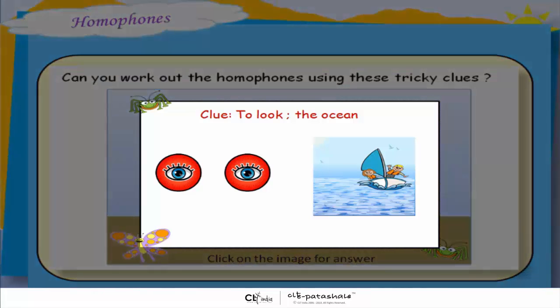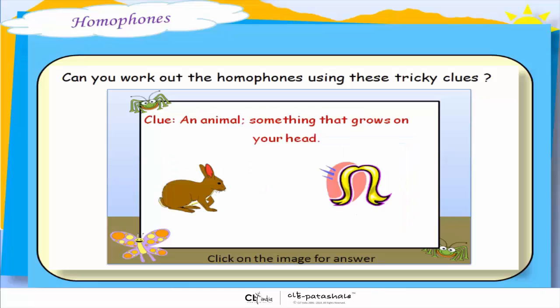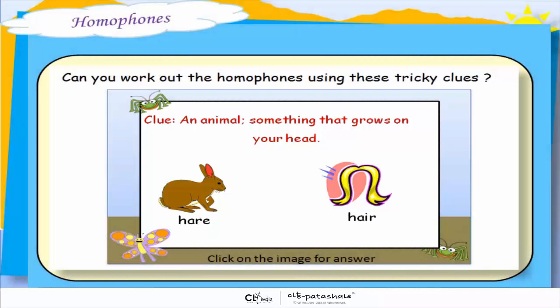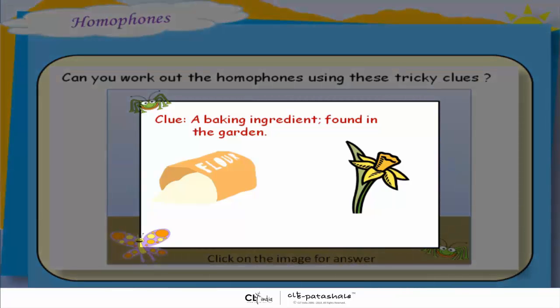To look sounds like the ocean. See and sea. An animal sounds like something that grows on your head. Hare and hair. A baking ingredient sounds like something found in the garden. Flour and flower.